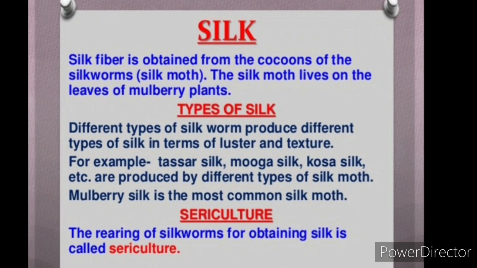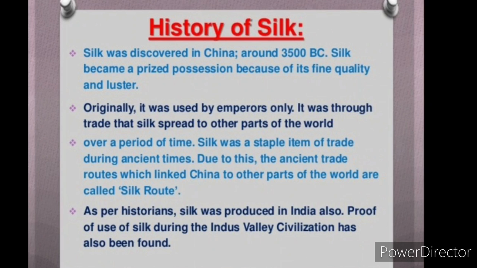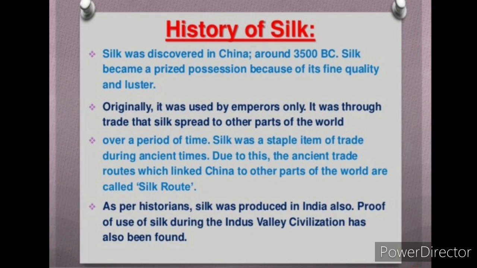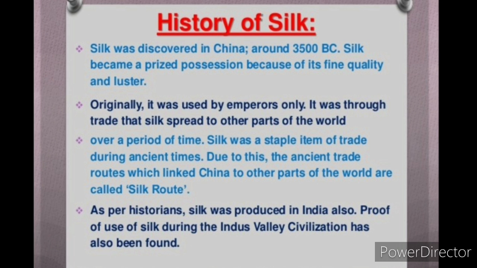Sericulture. The rearing of silkworms for obtaining silk is called sericulture. History of silk. Silk was discovered in China around 3500 BC. Silk became a prized possession because of its fine quality and luster. Originally, it was used by the emperor only. Through trade, it spread throughout the world. For a period of time, silk was a staple item of trade during ancient times. Due to this, the ancient trade routes which link China to other parts of the world are called the Silk Route.